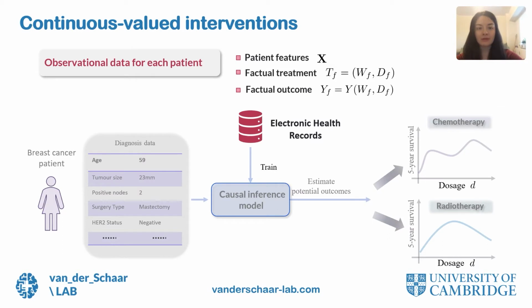Our aim is to learn from observational data such as electronic health records, which contain information about patient features X, the factual type of treatment WF, and corresponding factual dosage DF assigned to them. The pair WF-DF represents a factual treatment TF. Moreover, we also observe the factual outcome YF for the received type of treatment W and dosage D.